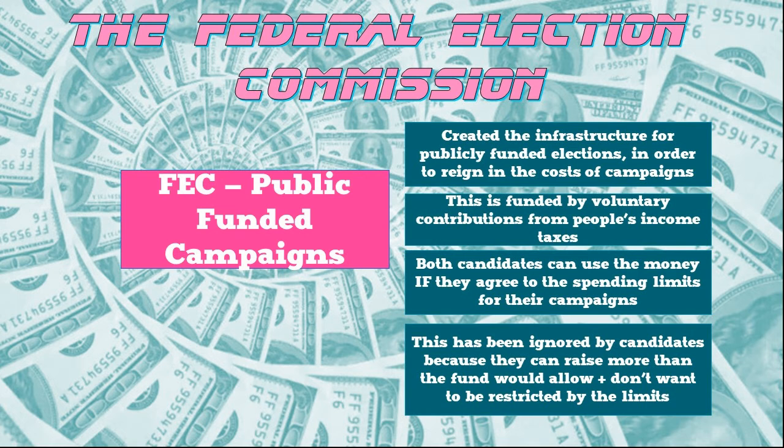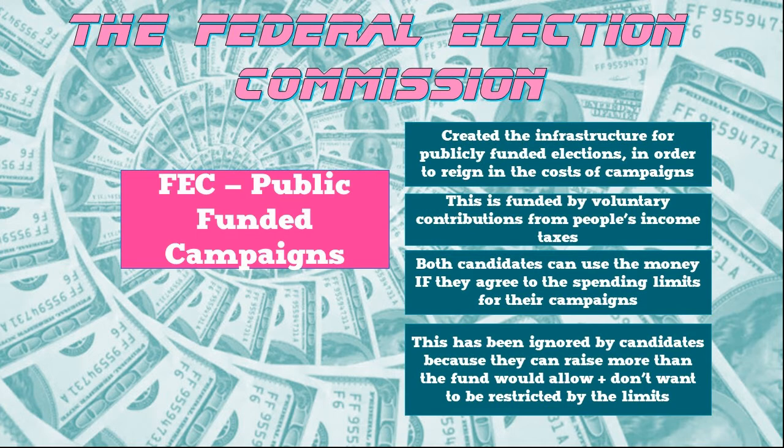There's another really important thing that the FEC could potentially do. This designed a system where we would publicly fund elections. So elections would be funded by money from taxpayers. And this is a voluntary part of doing your taxes. When you do your taxes, it will ask if you want to put $5 in the election campaign fund.